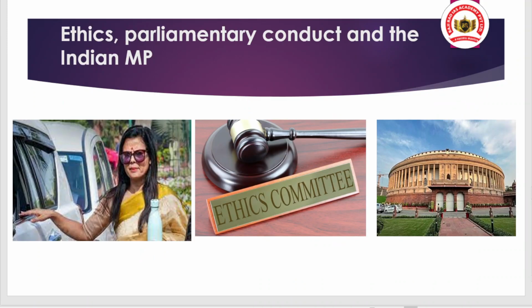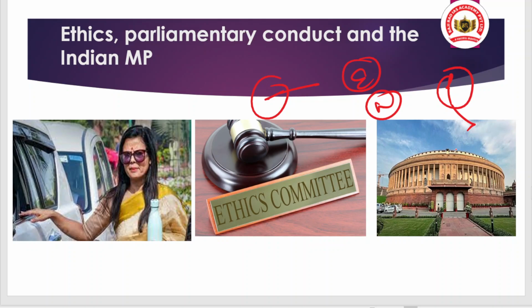So in this article, there is a point that the matter of this incident should not go to the ethics committee, but actually should go to the privilege committee. Because when we talk about parliamentary committees, different committees are constituted based on objectives. The privilege committee deals with cases of breach of privilege by a member of parliament.